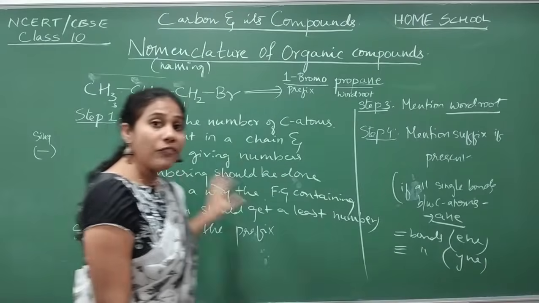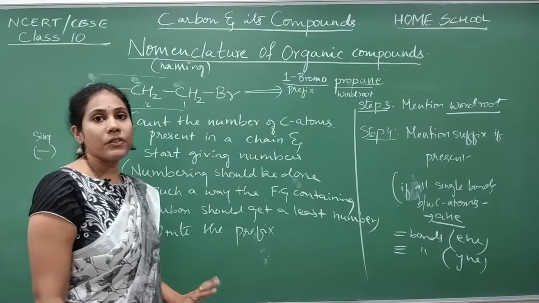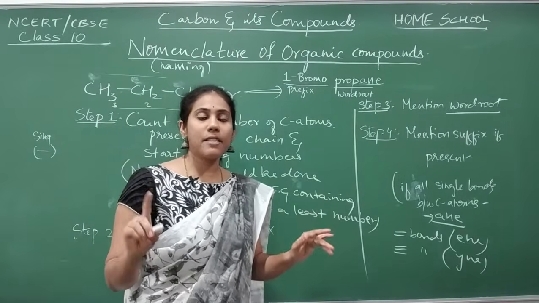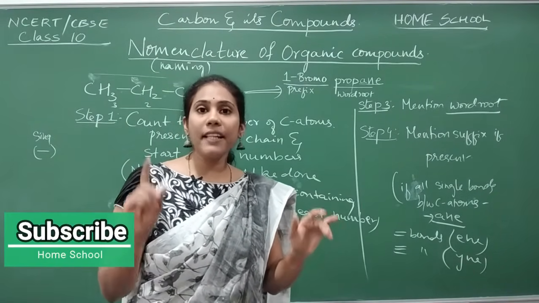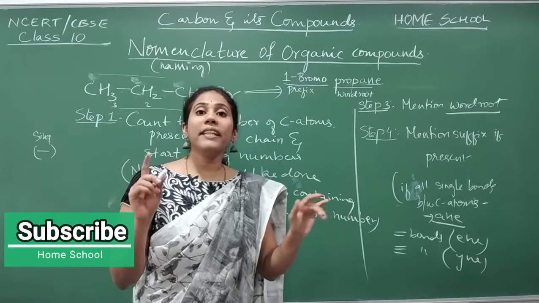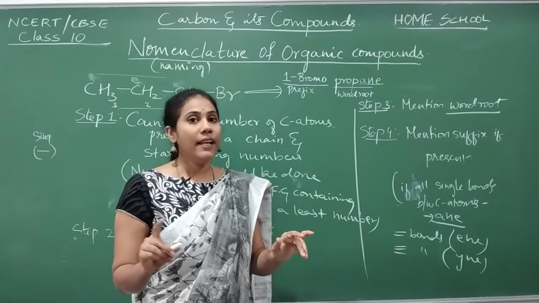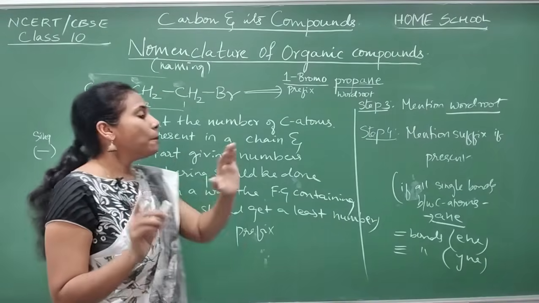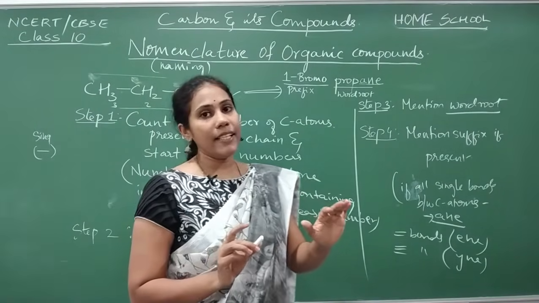Till then, revise all the rules. Try to remember what groups should be written as prefix, what should be written as word root, and what should be written as suffix. And just try to analyze this example. More examples we will see in the next video.